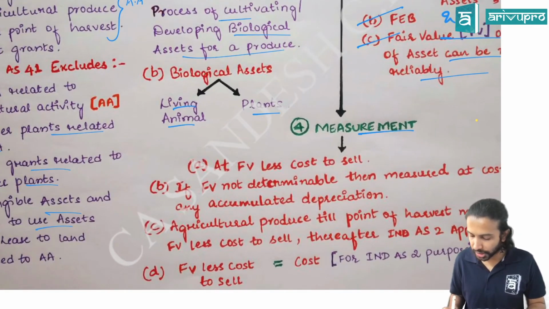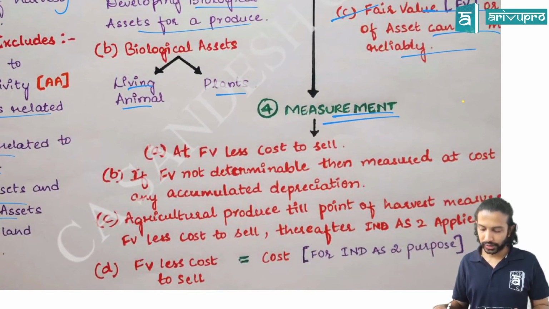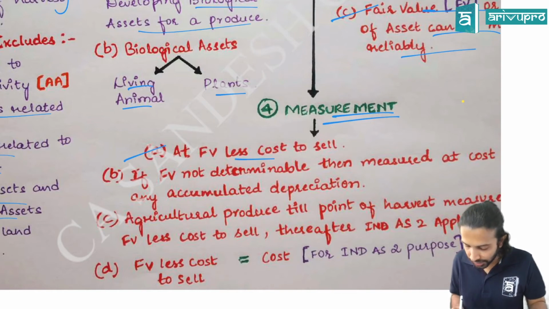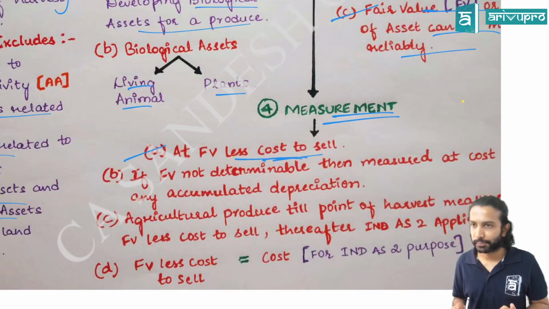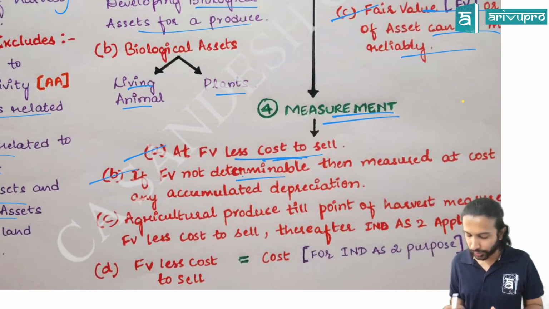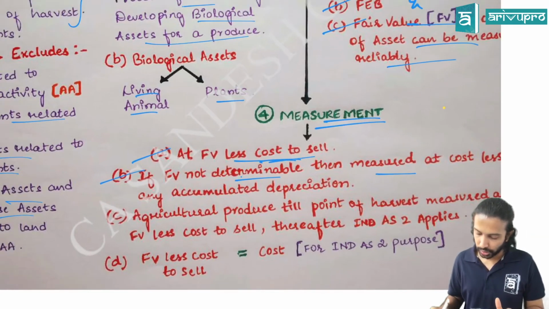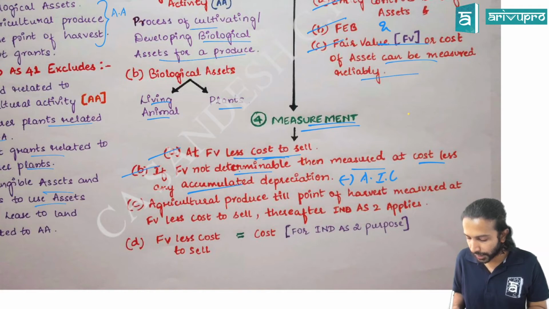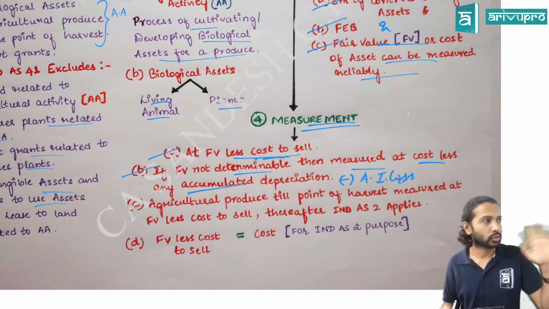Next is your measurement criteria. How are IND AS 41 assets measured? Initially as well as every period end, at fair value less cost to sell. Fair enough? And if fair value you cannot determine, then you can go for the cost model, meaning you will value it at cost less accumulated depreciation less accumulated impairment loss, if any. Okay, so those are also brought in.